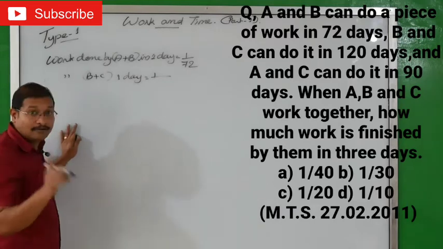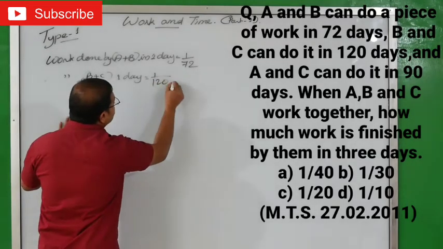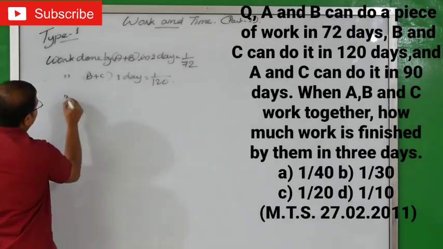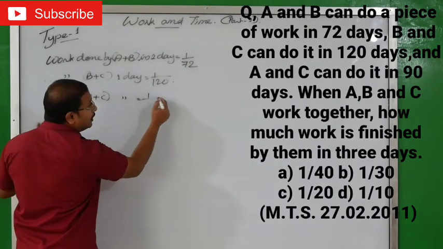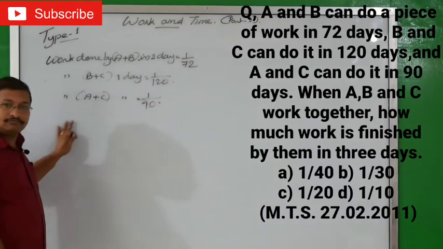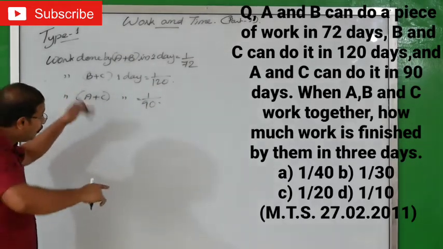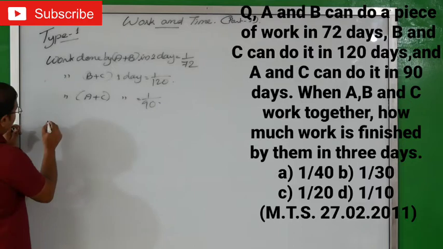1 by 120, because together is 120. Next, work done by A plus C in 1 day equals, what will you get? 1 by 90. Okay, so what will you do? Now all together we'll add it.